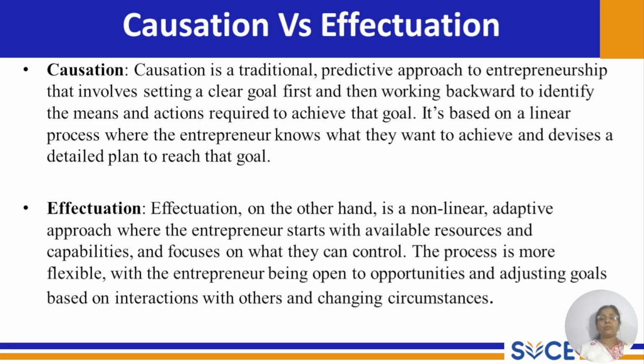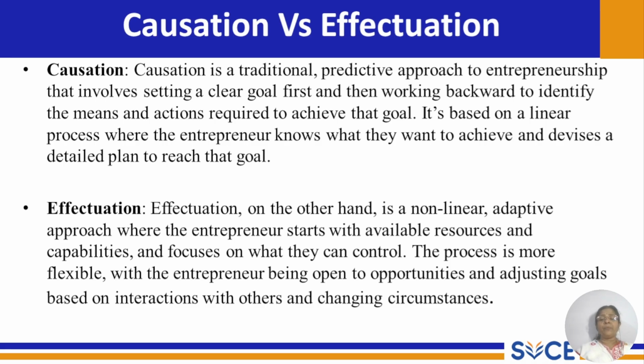So in the traditional process, the entrepreneur will have a goal, will have an ambition, and he will prepare accordingly to meet the goal. So he will have a plan, he will have a structure, he will organize things, he will mobilize resources. So he will take all those actions that are required to realize his aim or objective.